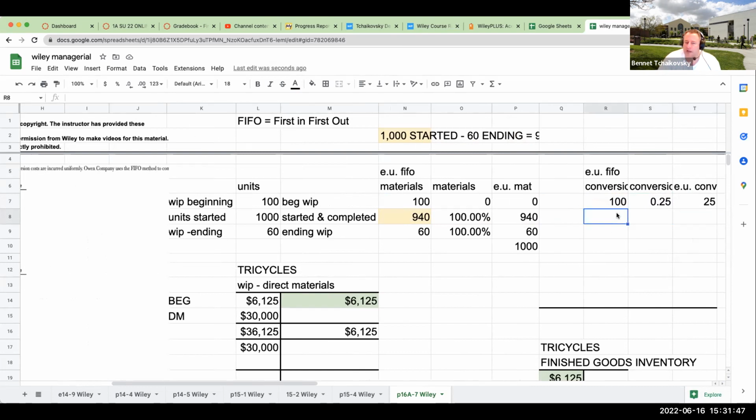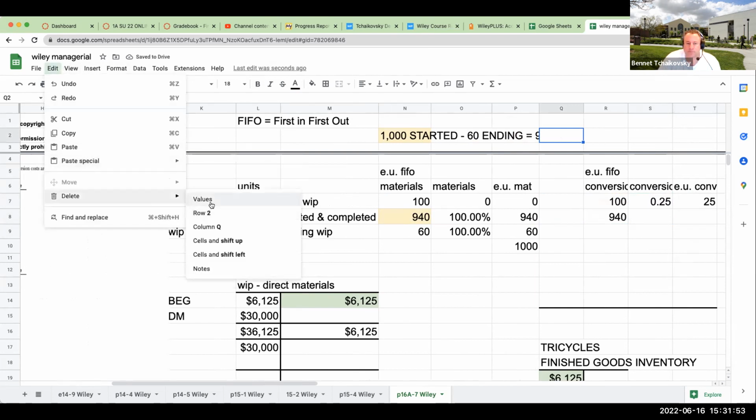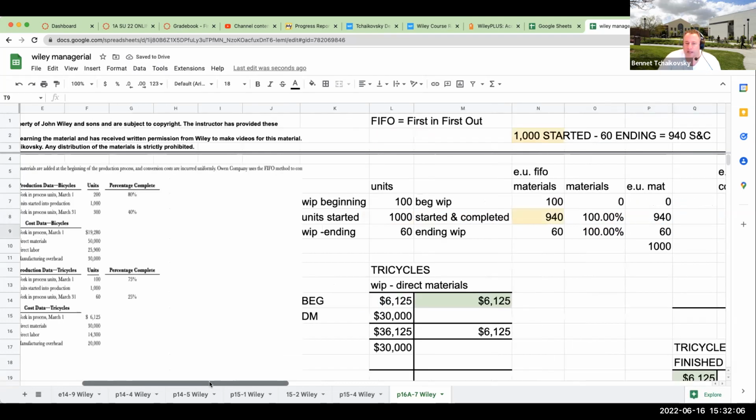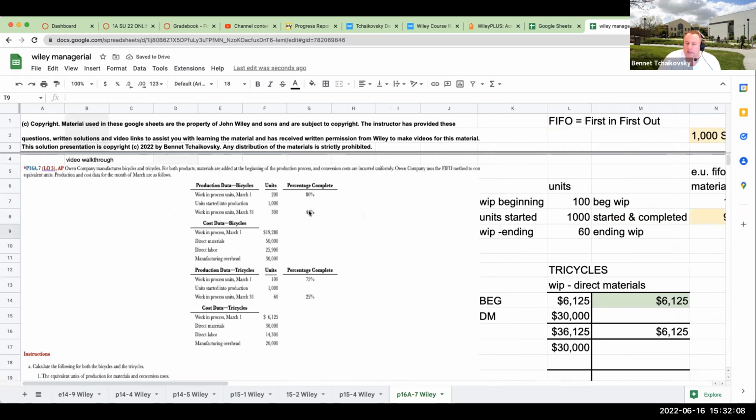My units started, the computation is going to be exactly the same, meaning that I've got 1,000 started. Basically 60 was in my ending. So I've got 940, and this is also going to be at 100%. So this is going to be 940. And then my ending work in process over here is at 40%. Remember, it's a different deal. Excuse me. This is 60 at 25%.